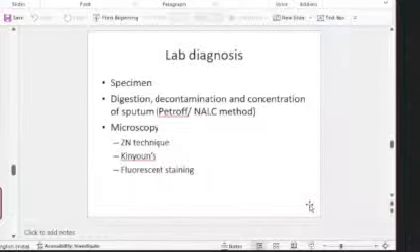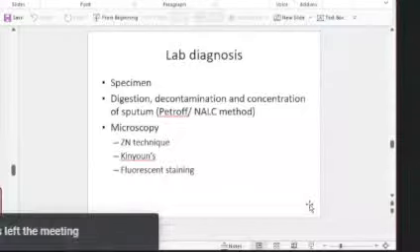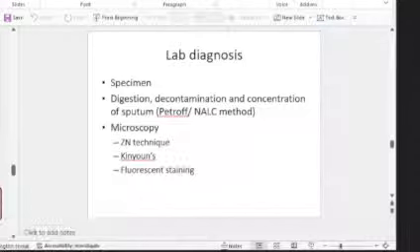Lab diagnosis, remember to include all these things. You have to take a specimen. Obviously, it will be sputum for pulmonary tuberculosis, or for extrapulmonary, depending upon the site affected, it varies. For sputum, you have to do digestion, decontamination, and concentration of sputum by the Petroff's or the Nalsey method. Be sure to write that. Before proceeding to microscopy, you write this sentence.